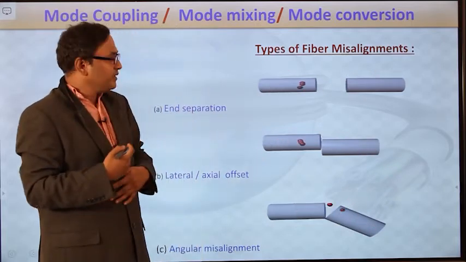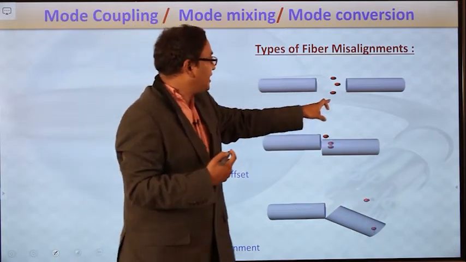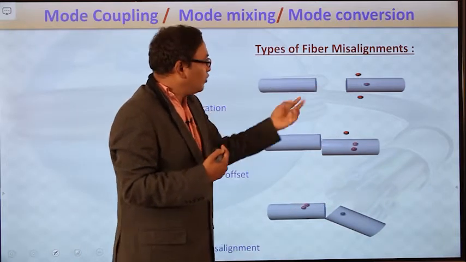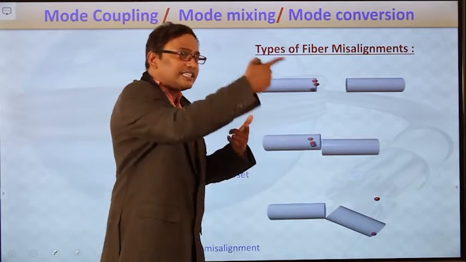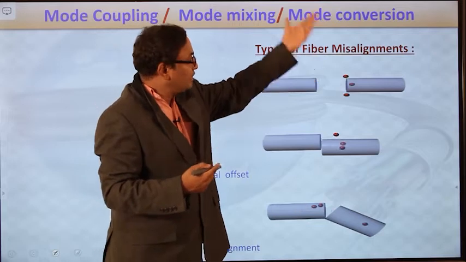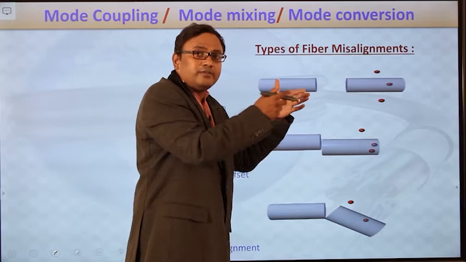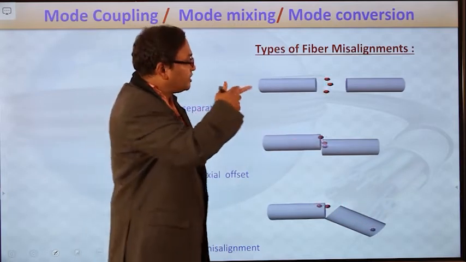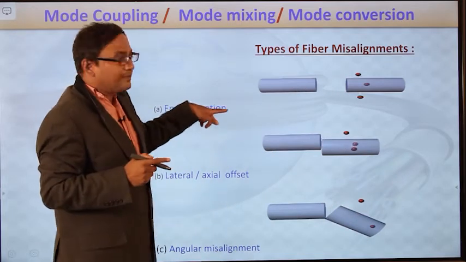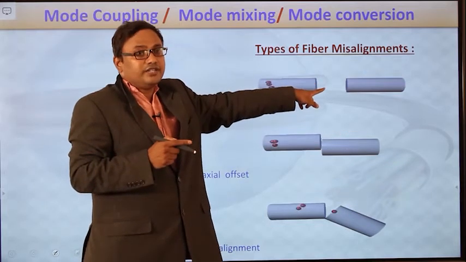In the first fiber, all the light photons are confined to the core medium, but because of the irregularity, what is the irregularity here, that is the gap, only one light photon is entering into the second fiber, and the remaining two photons are entering into the cladding medium, which leads to loss of information. The light photons which are confined to the core medium are the only ones that can carry the information; those entering the cladding lead to loss of information. So because of this end separation or gap between the fibers, we are losing our information.